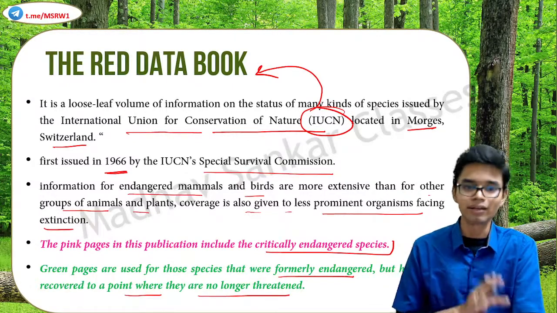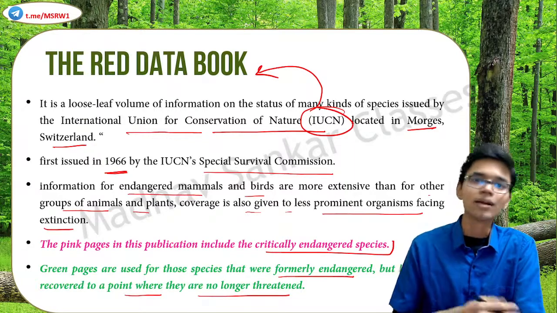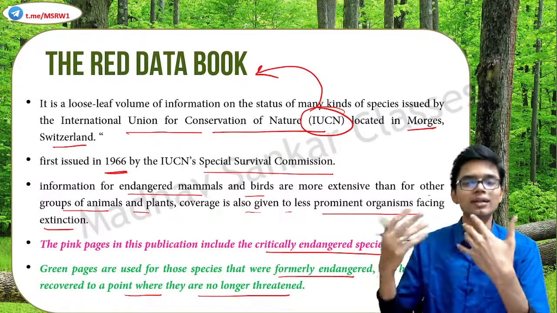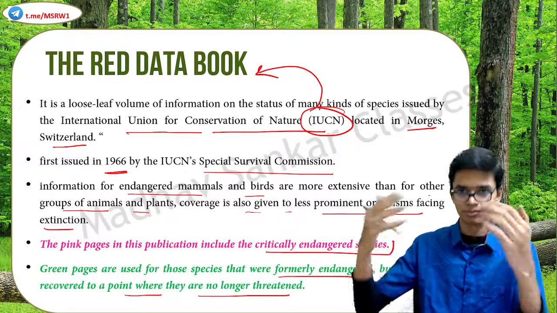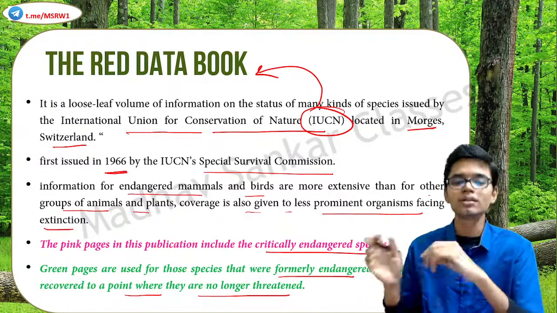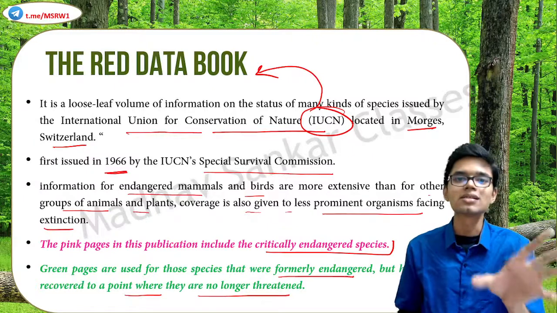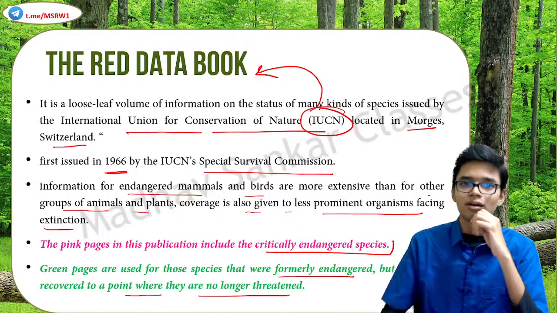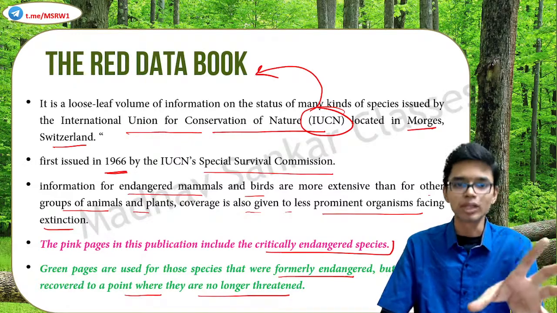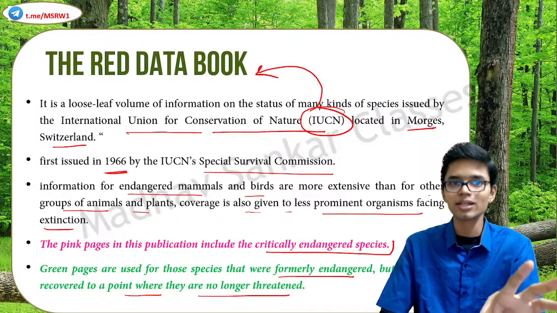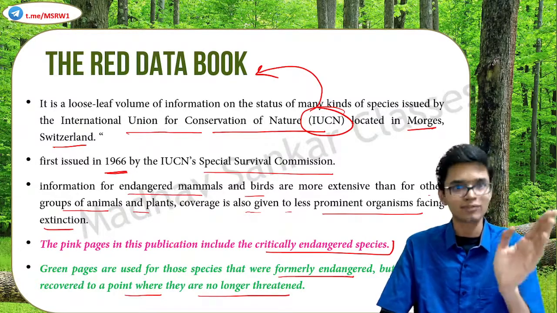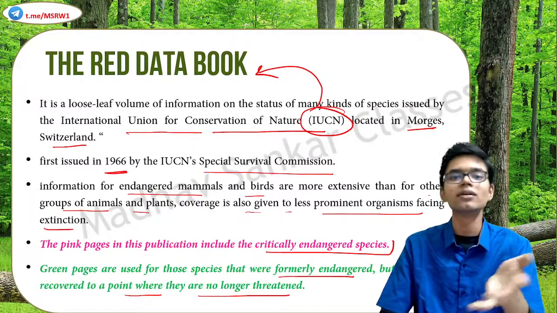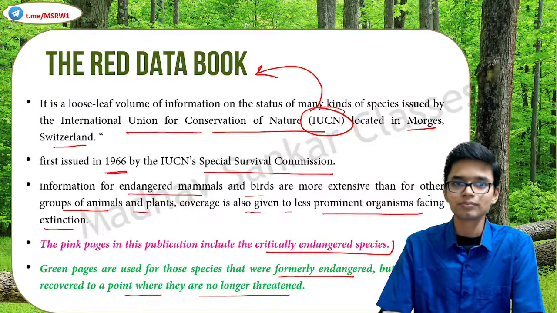Earlier they were endangered, but now, due to human efforts, they are much better in number and no longer threatened. Such species are put in green pages. So the Red Data Book has a color coding: pink is for critically endangered, and green is for those that managed to come out of danger.